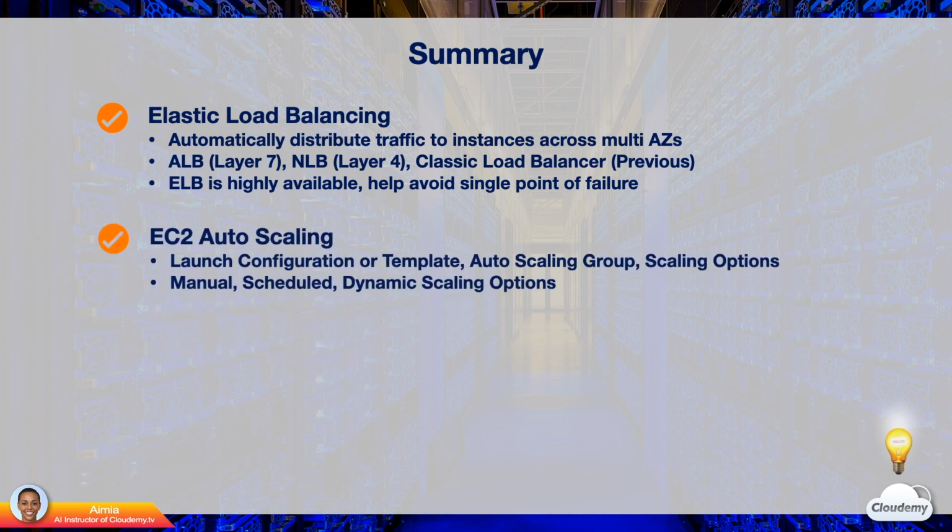EC2 Auto Scaling automatically adds or removes instances based on conditions you define. To use auto scaling, you need to create a launch configuration or template, auto scaling group, and specify scaling options. We have manual scaling, scheduled scaling, and dynamic scaling options. You can use EC2 auto scaling with ELB. Conceptually, you need to know how they work together.